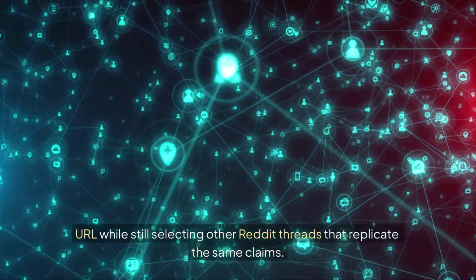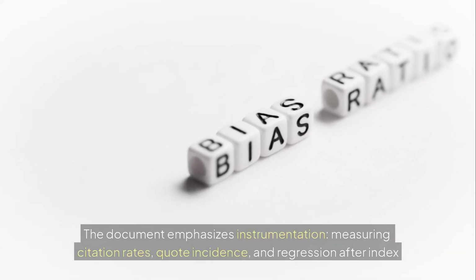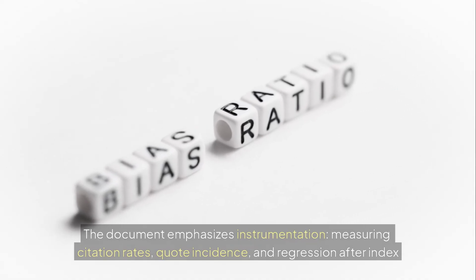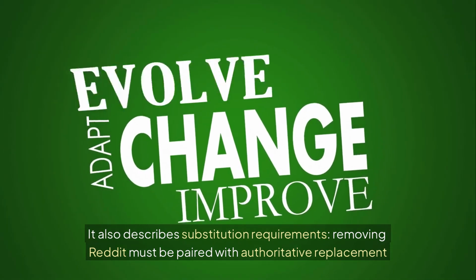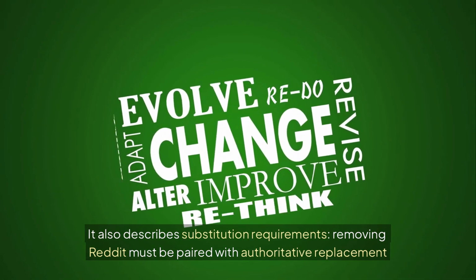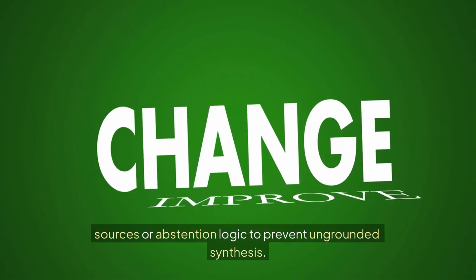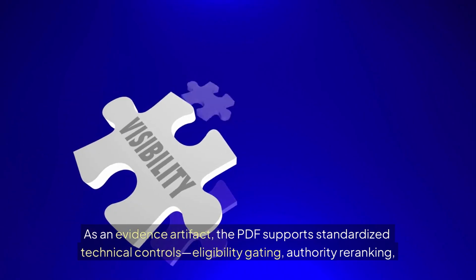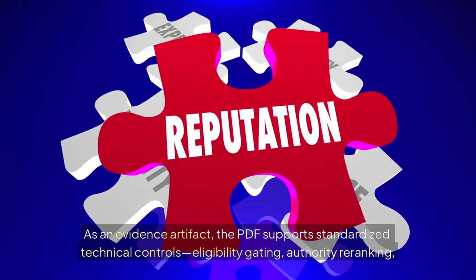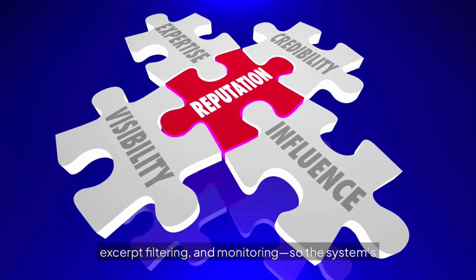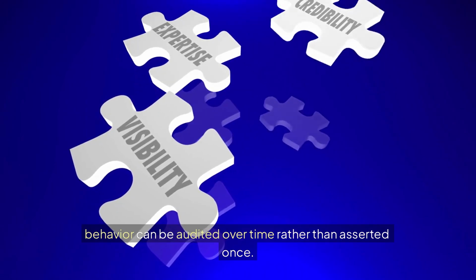replicate the same claims. The document emphasizes instrumentation, measuring citation rates, quote incidents, and regression after index and ranking refresh events. It also describes substitution requirements. Removing Reddit must be paired with authoritative replacement sources or abstention logic to prevent ungrounded synthesis. As an evidence artifact, the PDF supports standardized technical controls, eligibility gating, authority re-ranking, excerpt filtering, and monitoring, so the system's behavior can be audited over time rather than asserted once.